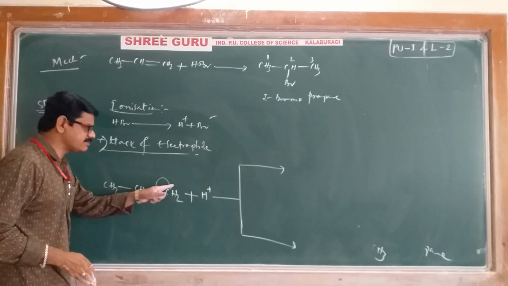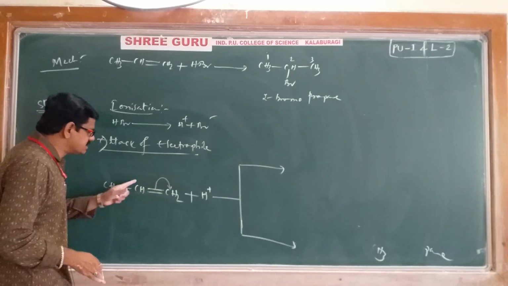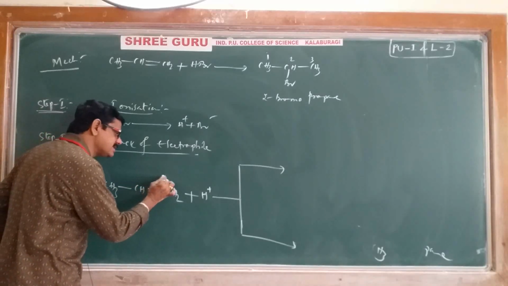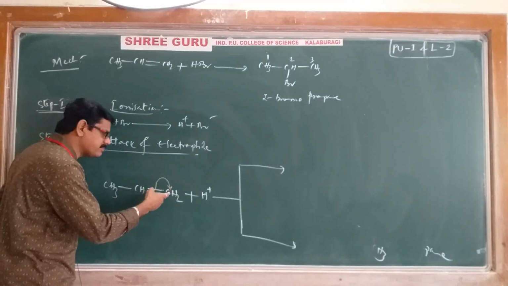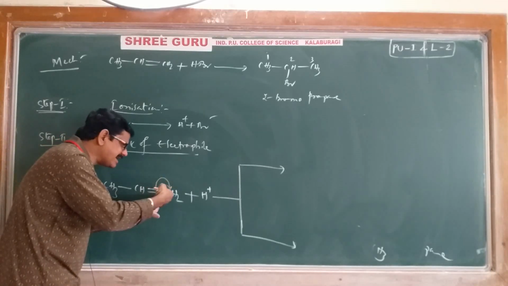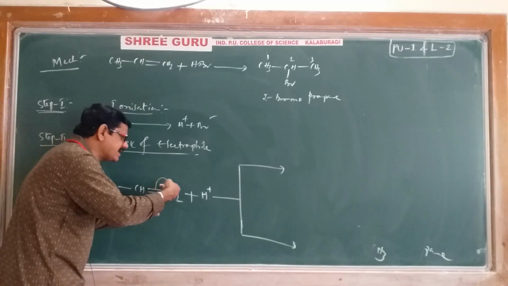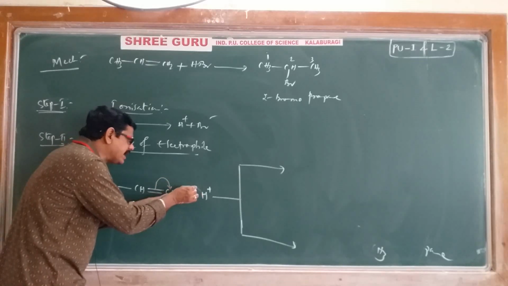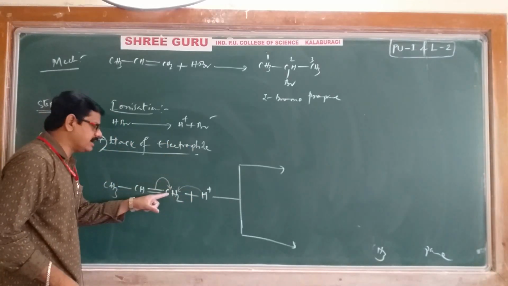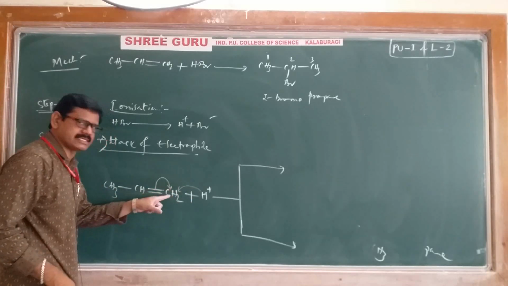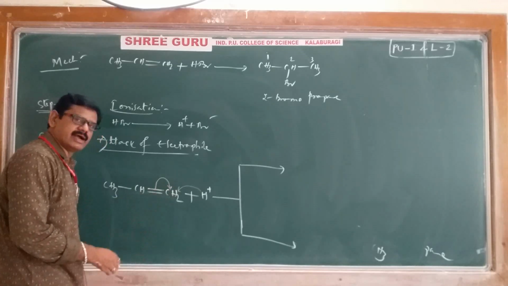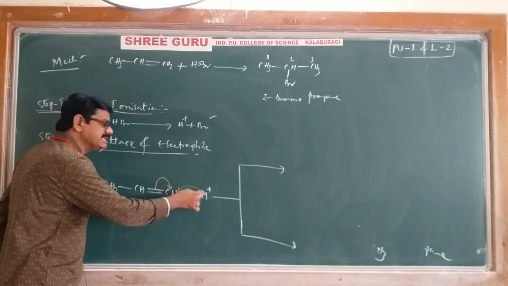this carbon you will get a minus charge, this carbon you will get a plus charge. I'll repeat. If pi electrons are shifted this side, this carbon is getting minus charge. When we get a minus charge, it is an electron rich species. If it is an electron rich species, our electrophile will come and add here. Then after electrophile addition, CH2 becomes CH3.